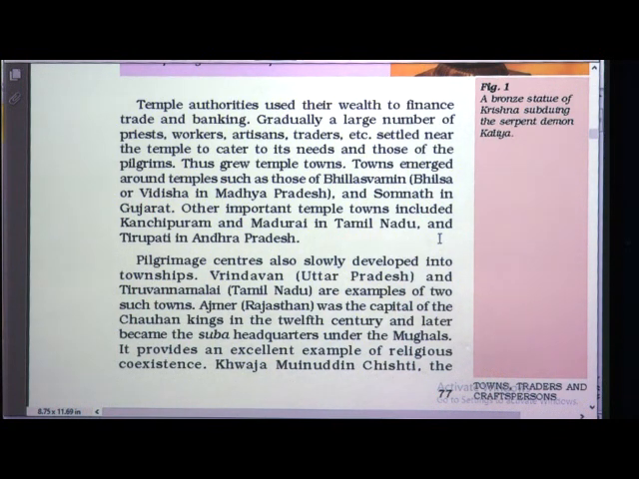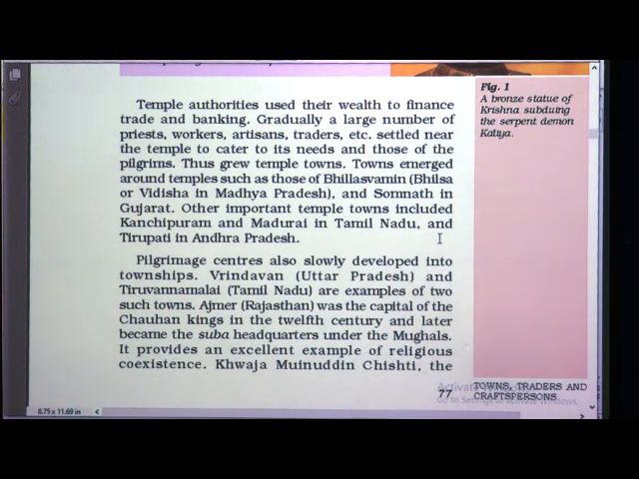Gradually a large number of priests, workers, artisans, traders, etc. settled near the temple to cater to its needs and those of the pilgrims. Even now the workers and priests are required in temples. Artisans were preparing various articles, and traders too. Slowly they settled near the temple to look after the needs of the people visiting the temples. Thus grew temple towns.